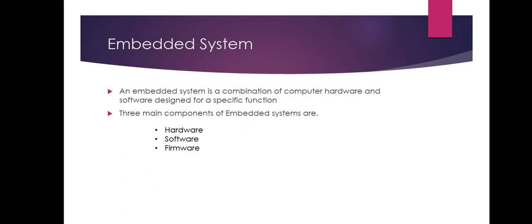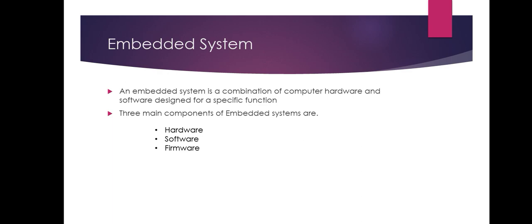So next we are going to see about the embedded system. Basically, an embedded system is a combination of computer hardware and software designed for a specific function. So there are three main components of embedded systems: hardware, software and firmware. So hardware is used to specify the physical components, that is the physical peripherals in the embedded systems, like microprocessors and microcontrollers, memory, etc.